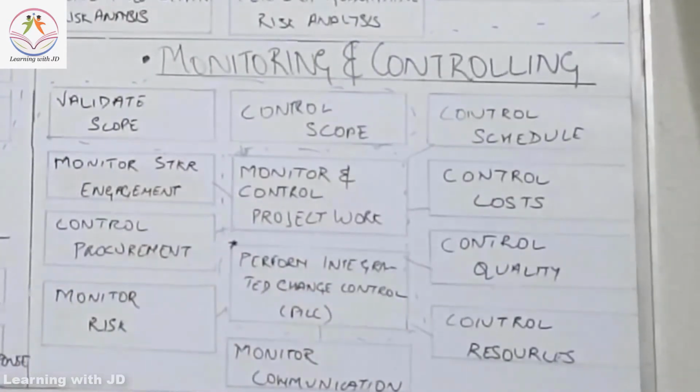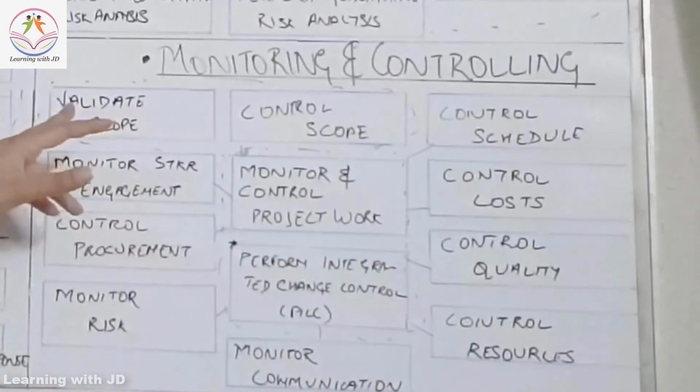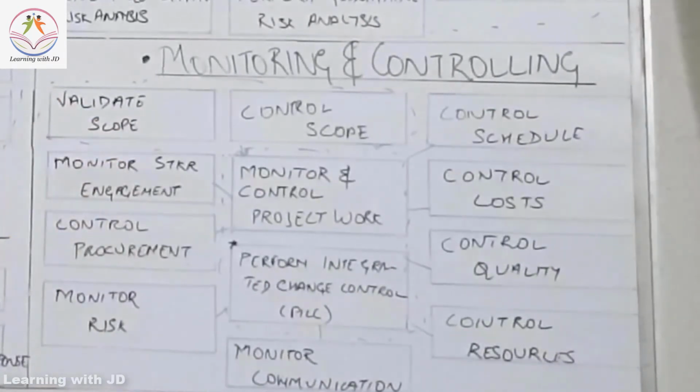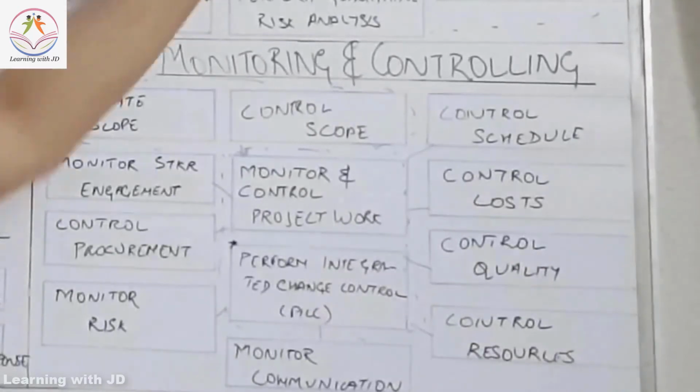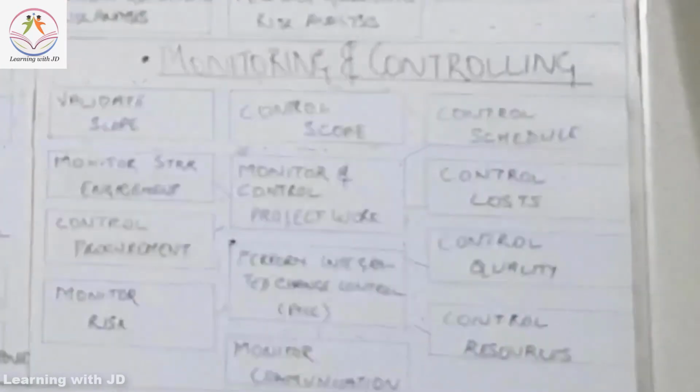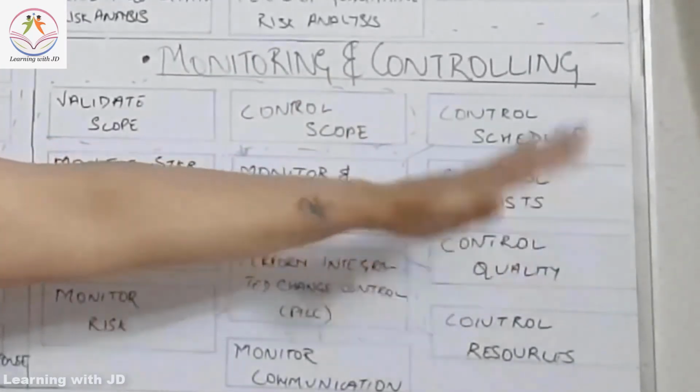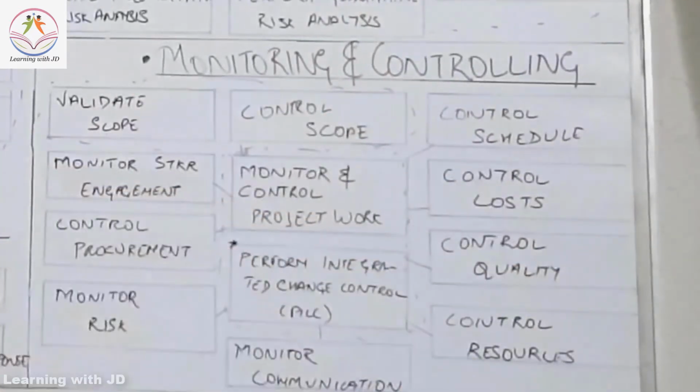Now what is the first thing that you will do when you want to monitor your project? You will validate the scope. Whatever scope you had planned, whatever schedule you had planned, whatever cost you had planned, and whatever you executed, the monitoring and controlling phase ensures that you validate all of them. So you validate the scope.